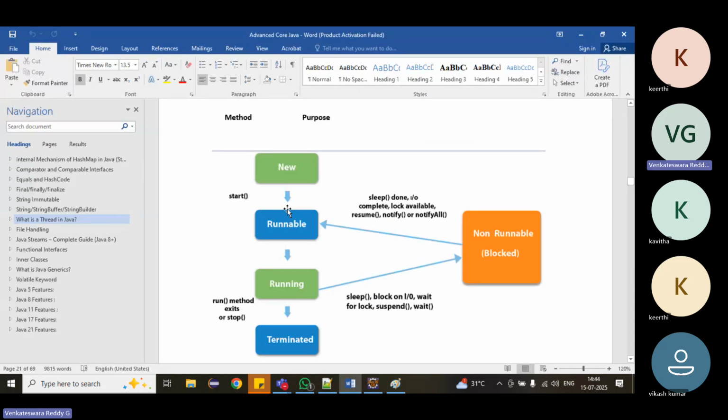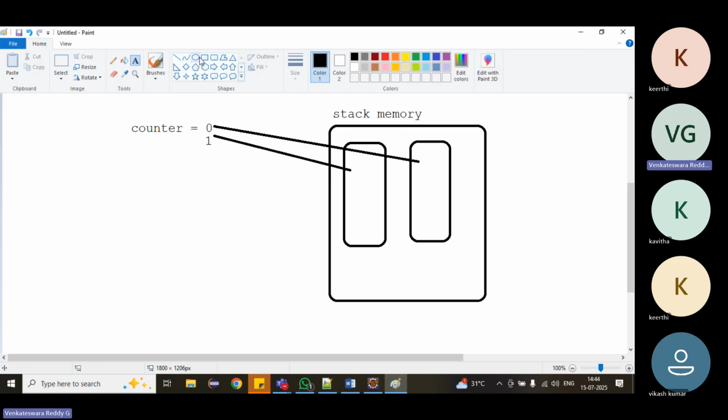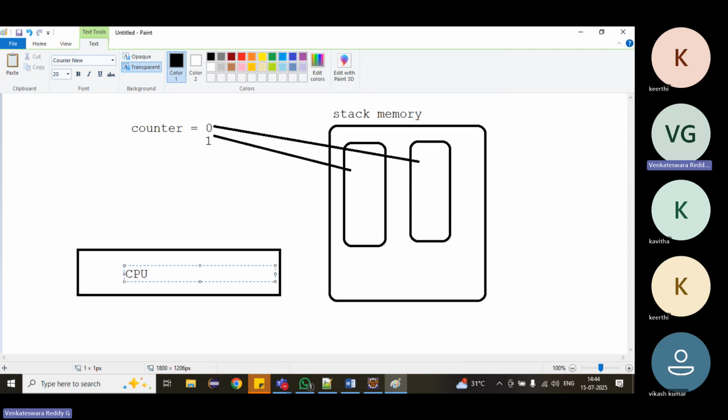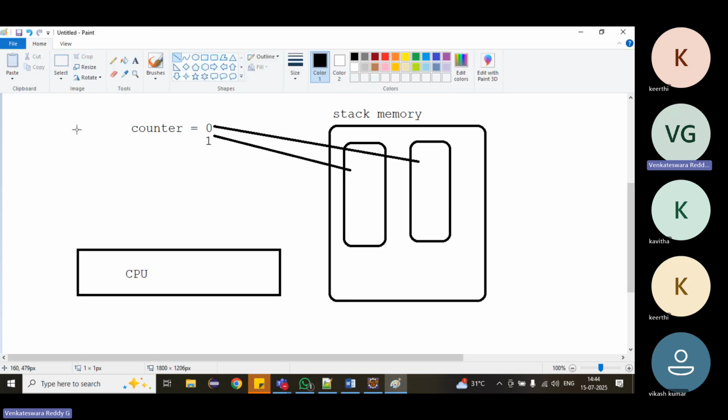What happens whenever we run threads? The CPU will be there, and there is scheduling. If multiple threads are coming, the CPU will decide which thread will run. That means once we start the thread, it goes to the CPU. That means ready to run.